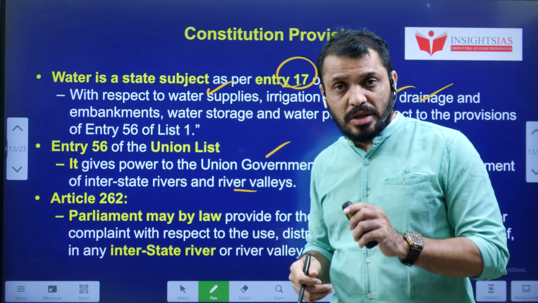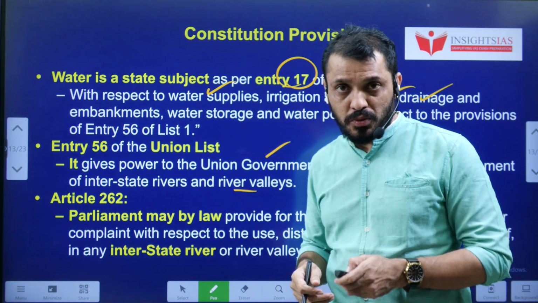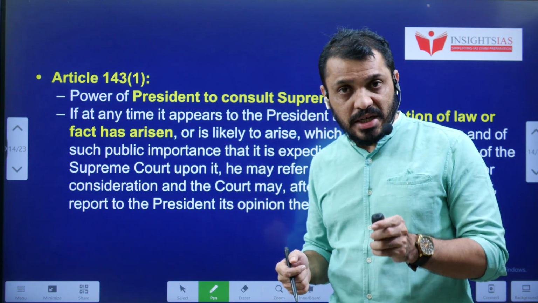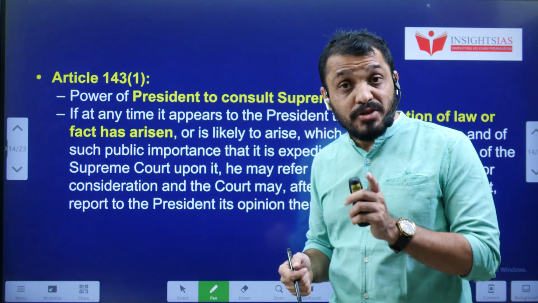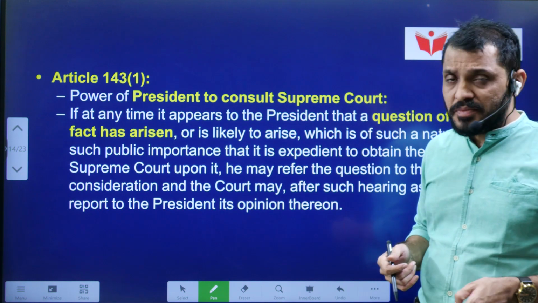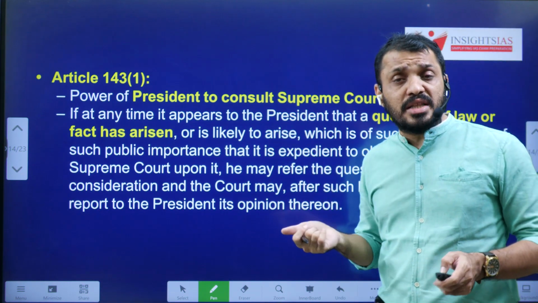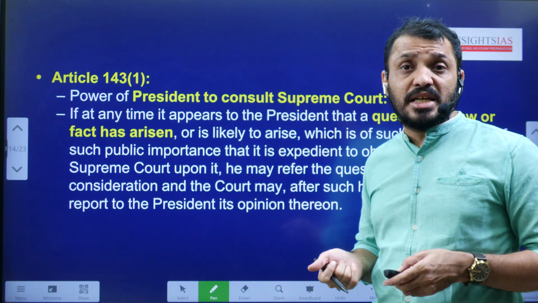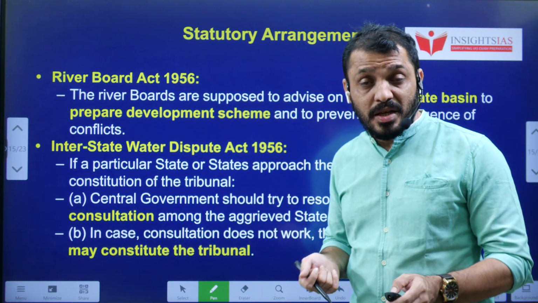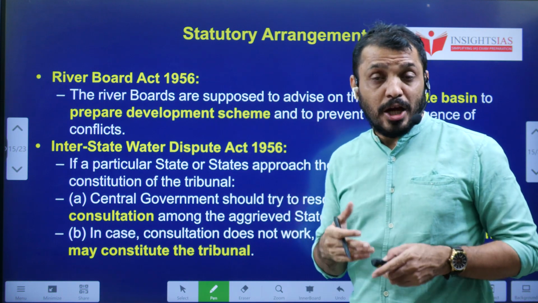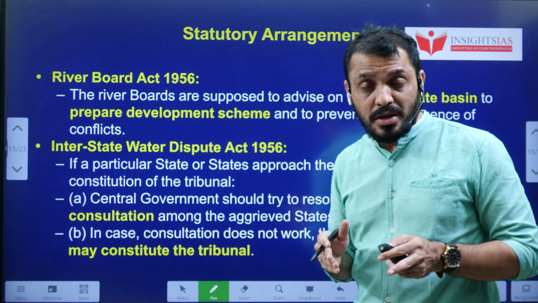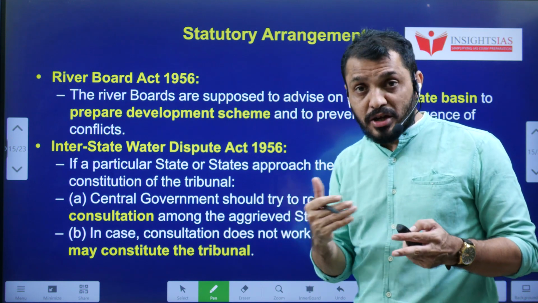The river tribunal is a statutory body according to Article 262, whereas Article 263 talks about the Interstate Council. It is the constitutional body which deals with disputes other than river water. Like I said earlier, under Article 143 Clause 1, the President can seek the advice of the Supreme Court, and the Supreme Court is bound to give the advice if that advice is regarding the law. If the President is seeking advice related to any factual matter, the Supreme Court may or may not tender the advice.